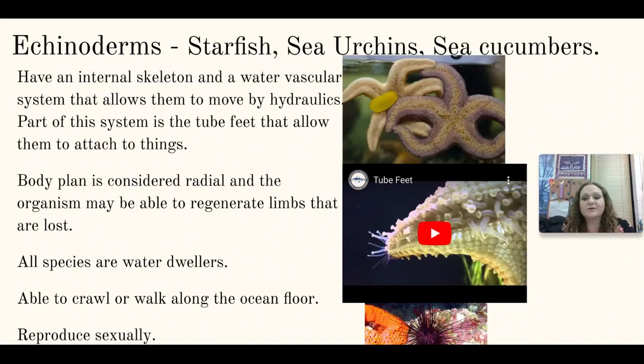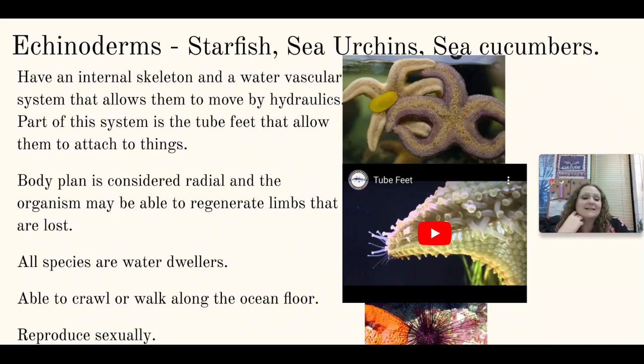Echinoderms are the first organisms we're going to talk about with an endoskeleton. These guys are going to live in the ocean, typically. Starfish, sea urchins, and sea cucumbers is really what we're thinking of. They have this internal skeleton and a water vascular system. So these guys are moving by hydraulics. They literally pump up different areas with water to allow those areas to move in the way that they want.